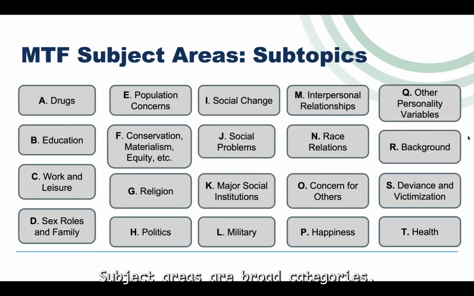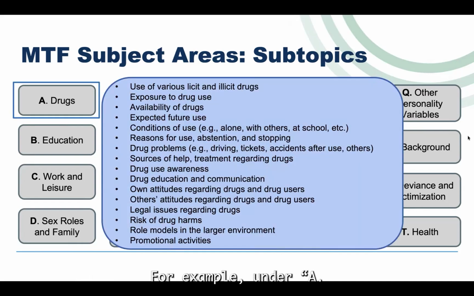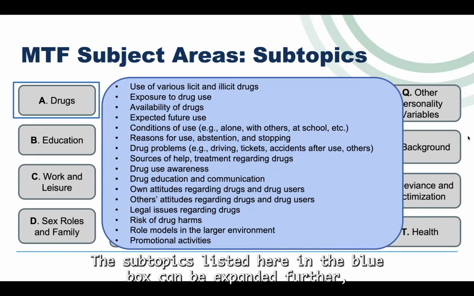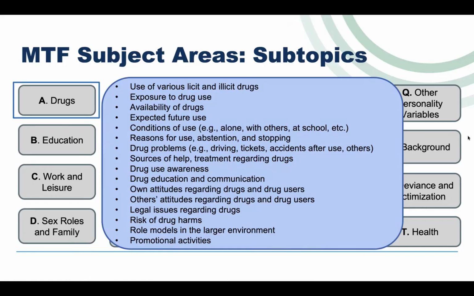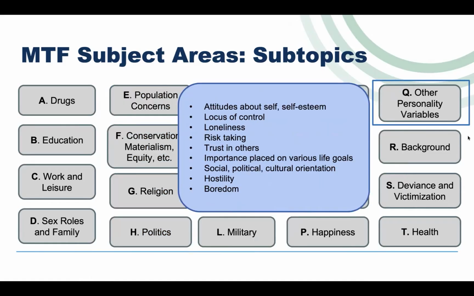Subject areas are broad categories. Each subject area includes various subtopics. For example, under A, drugs, subtopics include use of various licit and illicit drugs, exposure to drug use, availability of drugs, and so on. The subtopics listed here in the blue box can be expanded further, meaning that some subtopics contain multiple questions. We will cover details on exploring the subtopics later.